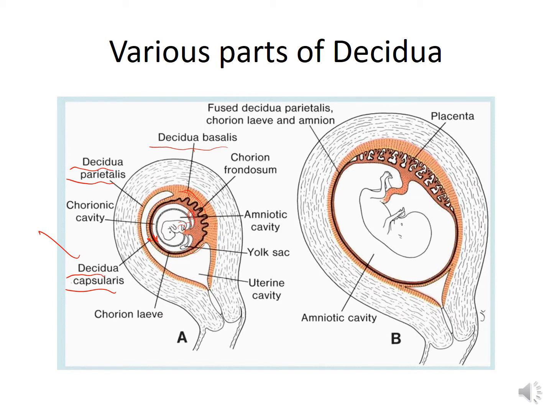This part of the decidua separates the chorionic sac from the uterine cavity. Now this whole thing is the chorionic sac, and the decidua capsularis separates the chorionic sac from the uterine cavity.